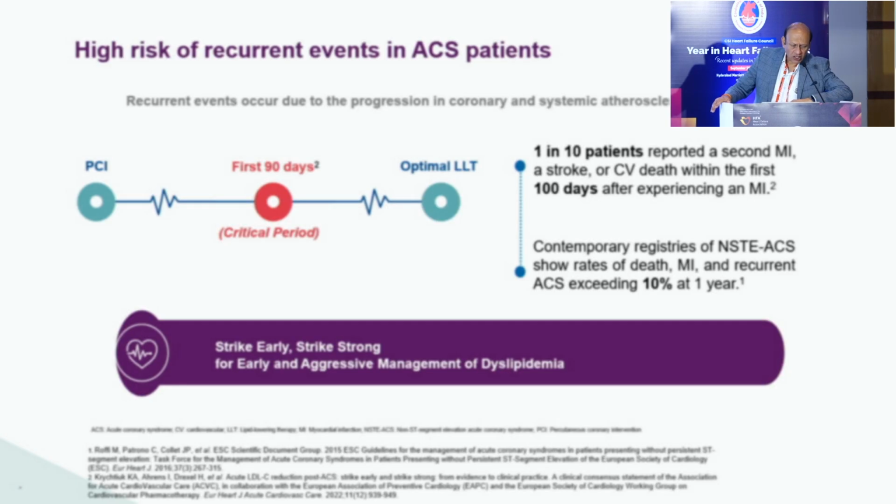He has rightly pointed out that recurrent events happen in ACS patients, and it happens in the first 90 days. A second MI, another event like non-STEMI or a heart failure do occur in the first 90 days for these patients, and this is the vulnerable period wherein we need to strike hard, strike early. That was his last slide.